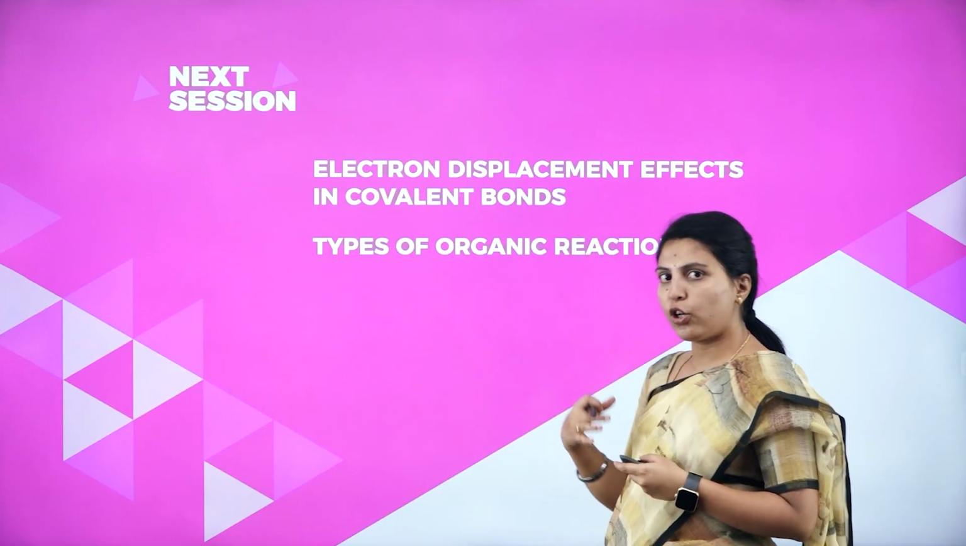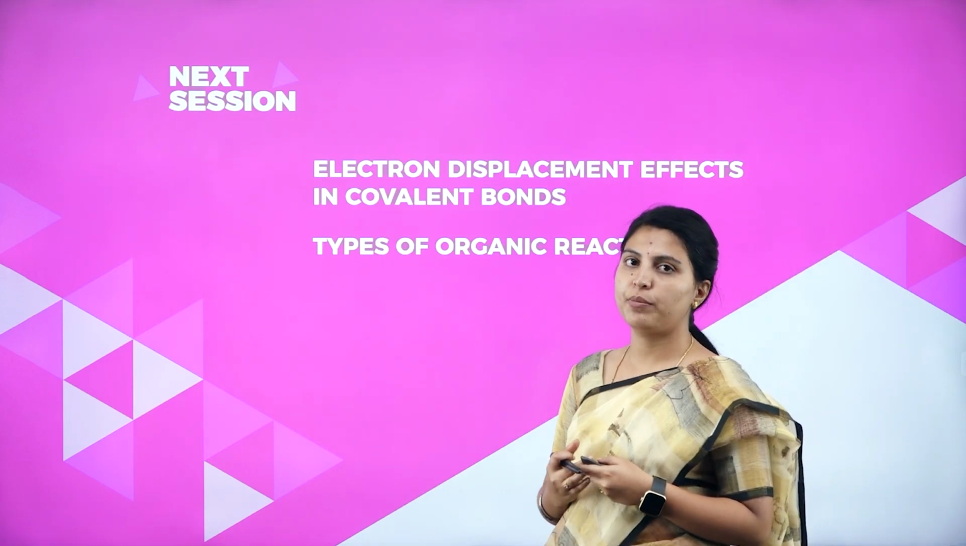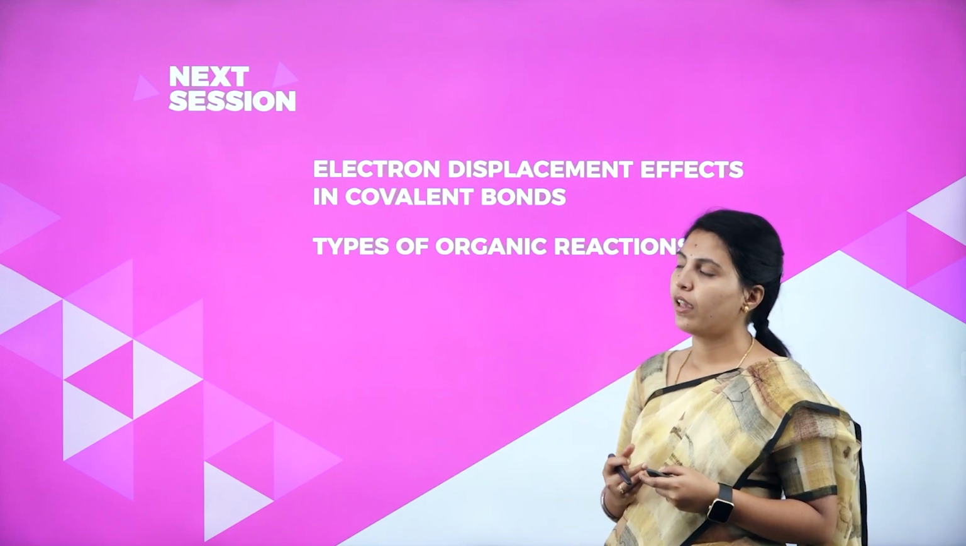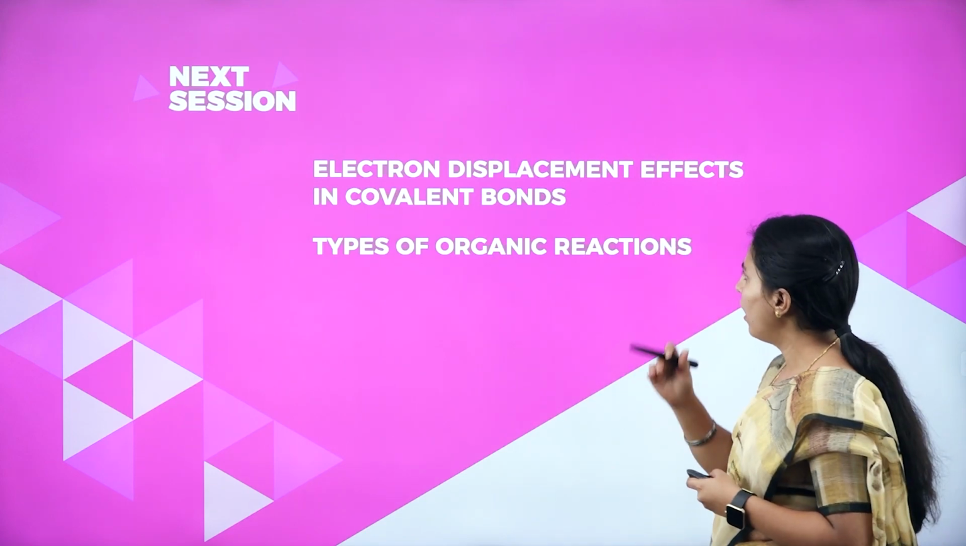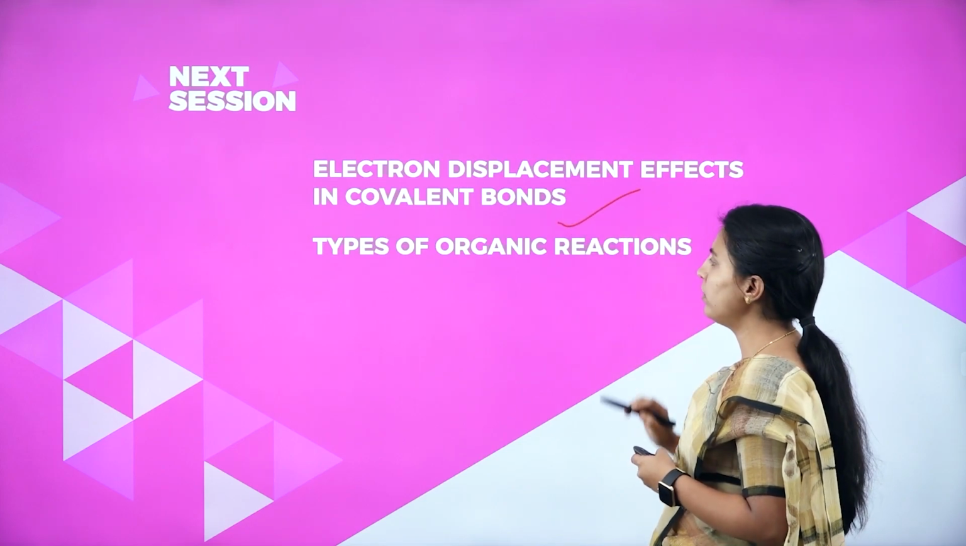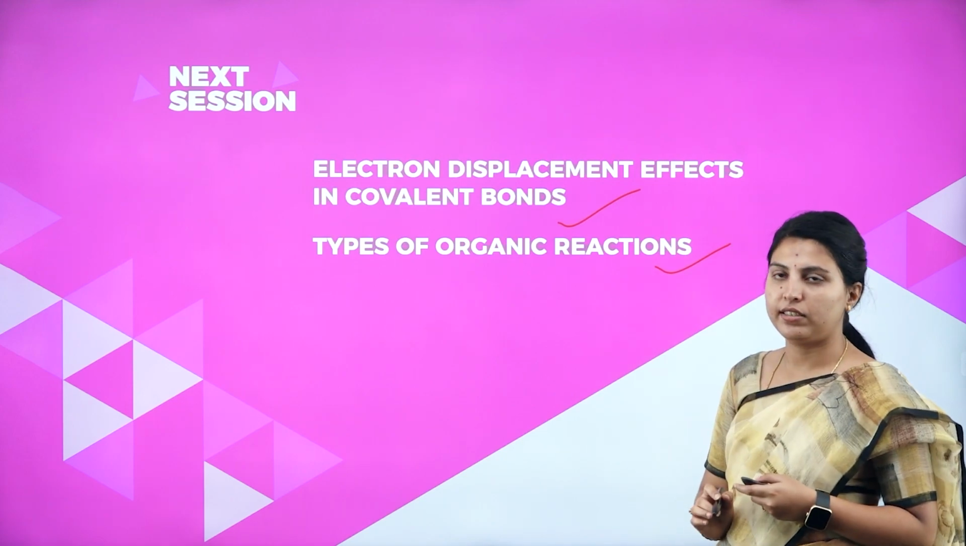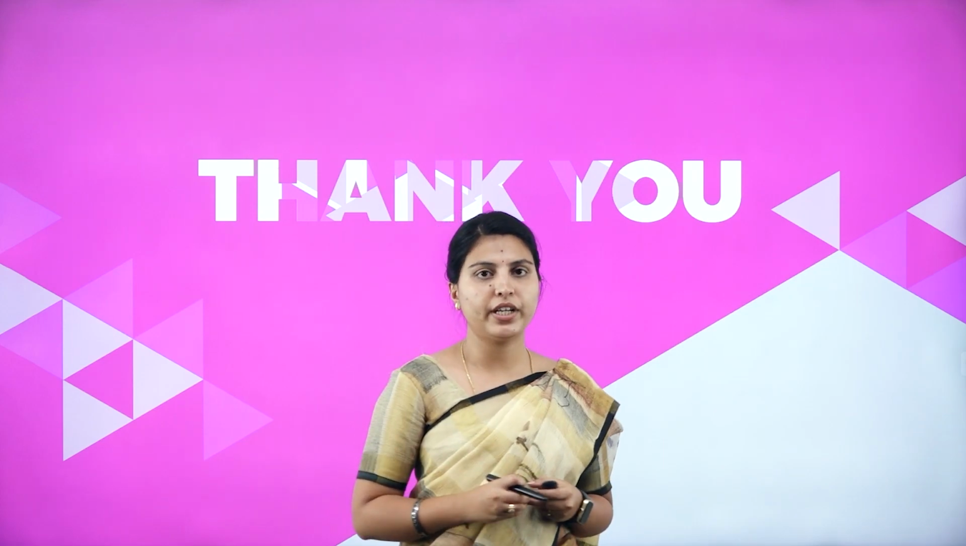This is about the electron movement, and the various kinds of isomerism with their examples we have seen in this class. In the next class, electron displacement effects in covalent bonds and types of organic reactions will be discussed. Students, I thought you have completely understood whatever we have discussed today.